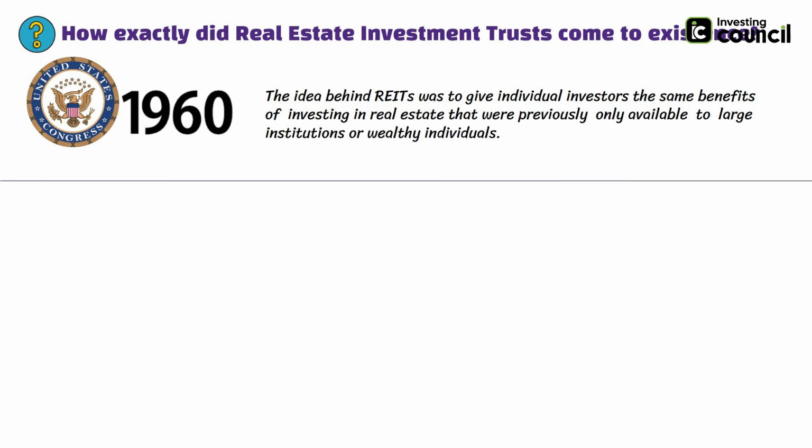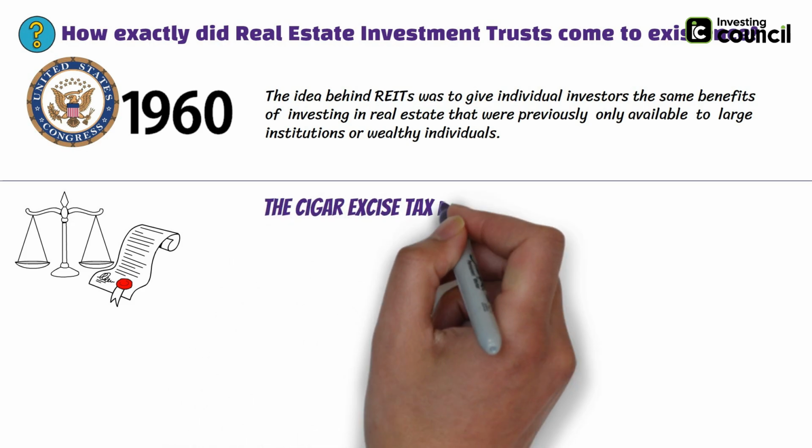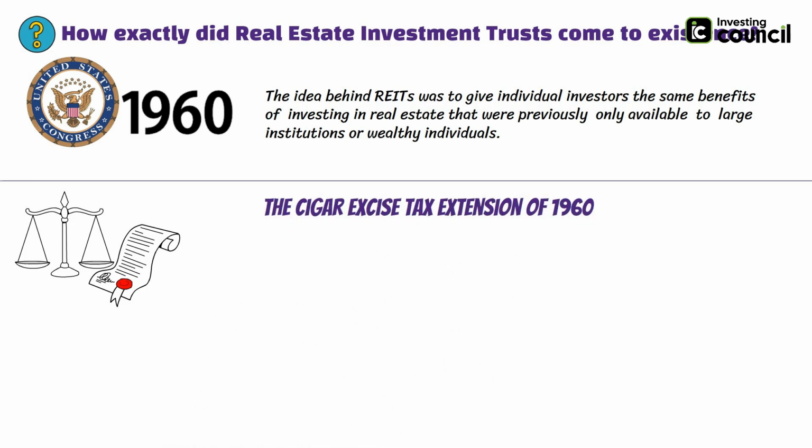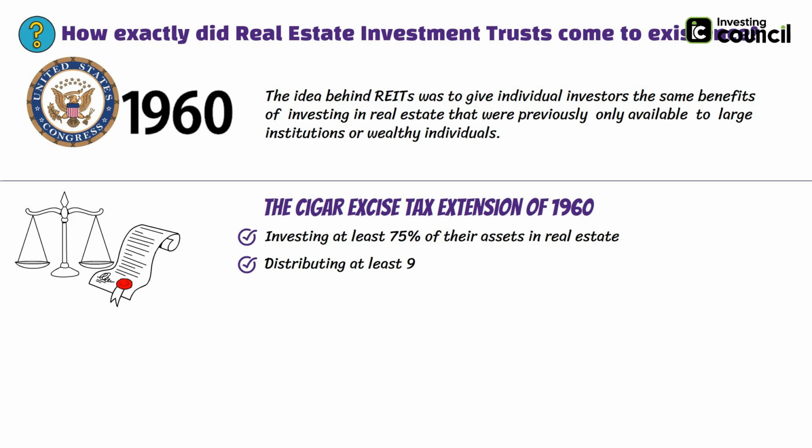The legislation that created REITs, called the Cigar Excise Tax Extension of 1960, allowed companies to avoid corporate taxes if they met certain requirements, such as investing at least 75% of their assets in real estate and distributing at least 90% of their taxable income to shareholders as dividends.